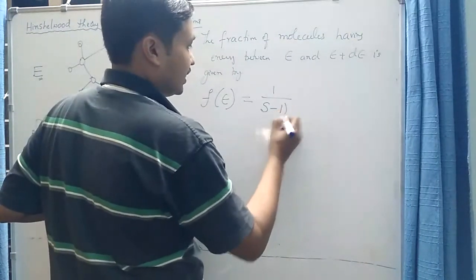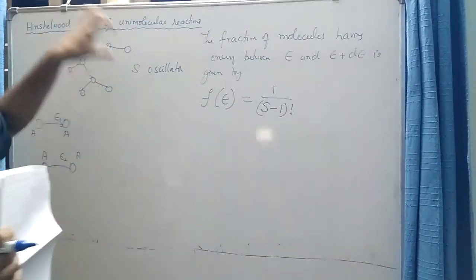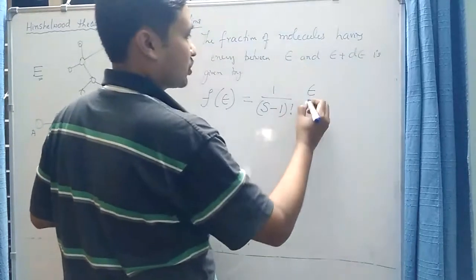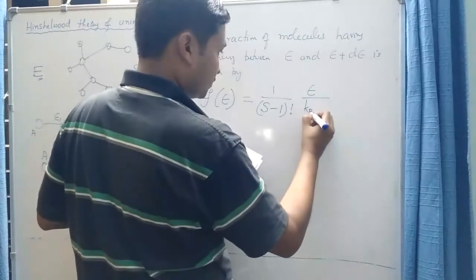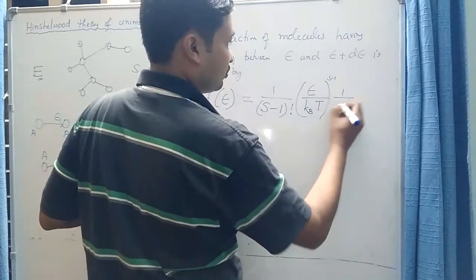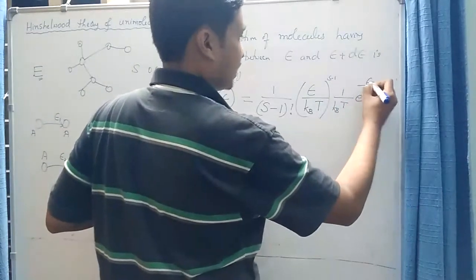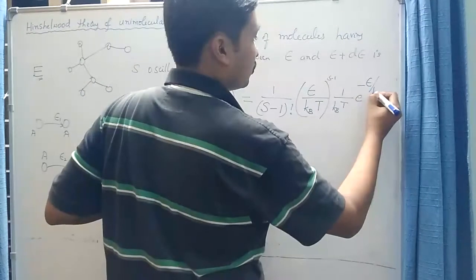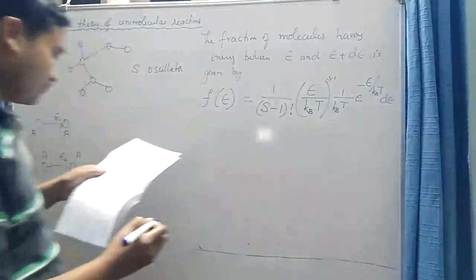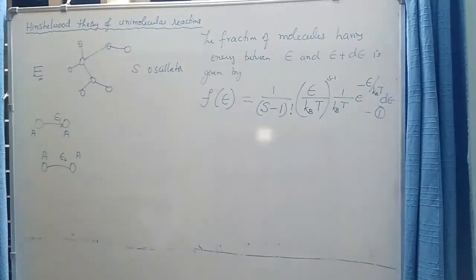It is equal to 1 by (s minus 1) factorial, where s represents the number of oscillators or vibrators present inside the molecules, into epsilon divided by Boltzmann constant into temperature, whole to the power s minus 1, into 1 by Boltzmann constant into temperature, into e to the power minus epsilon divided by Boltzmann constant k_B into T, into d epsilon. So this represents the fraction of the molecules.